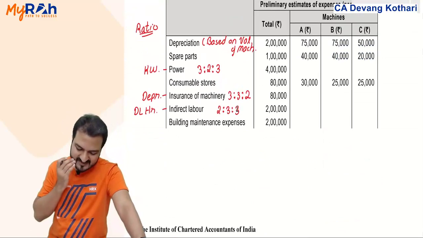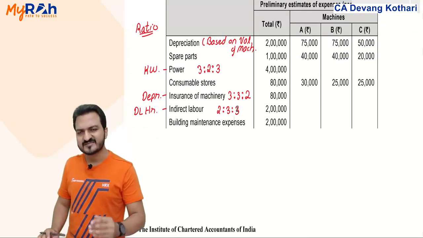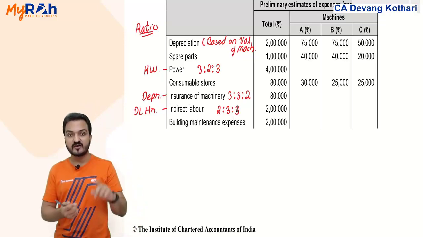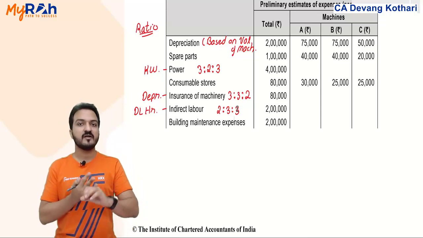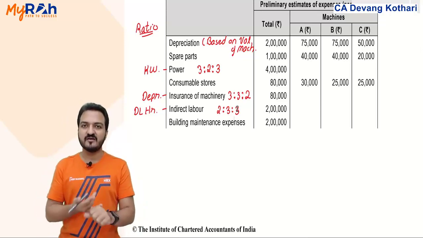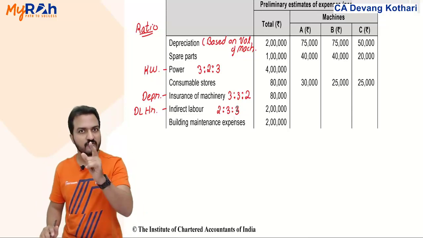Then building maintenance expense. Remember, in my classwork we have done this. Any cost related to the factory building, whether it is building rent, building maintenance, or building depreciation, should be distributed in the ratio of floor area.